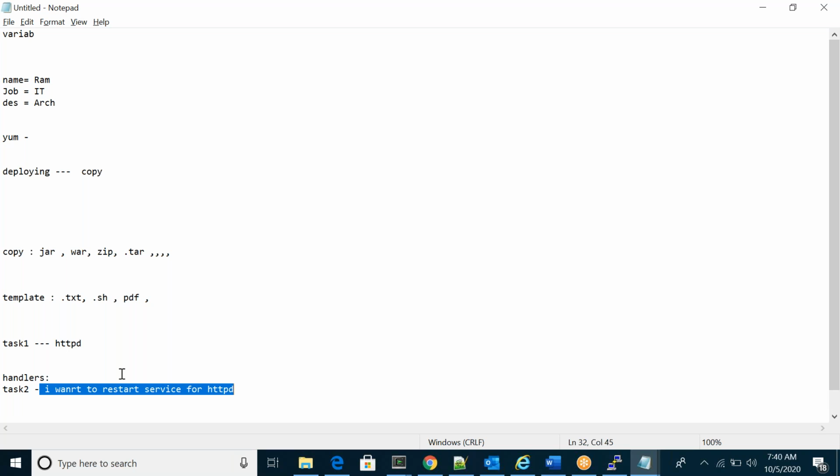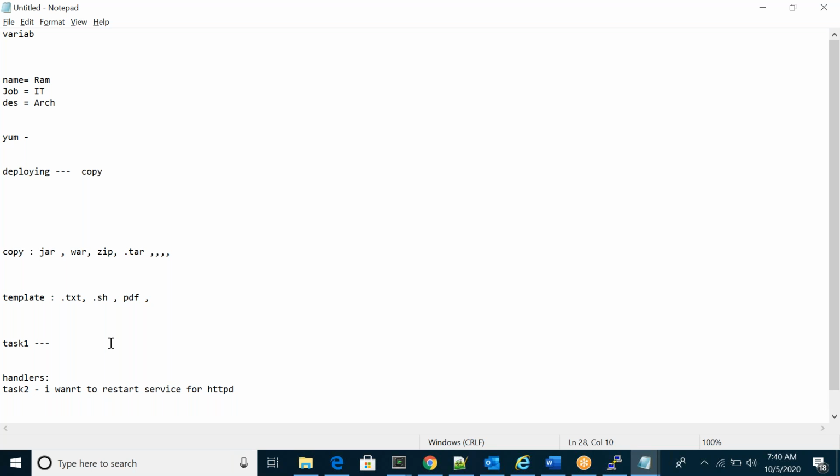Simple, it just depends. In task one, I did one thing, not only HTTPD. I did something with the current playbook, and in the handlers we can define one task depending upon it. Once task one is done, then in task two I want to do something.